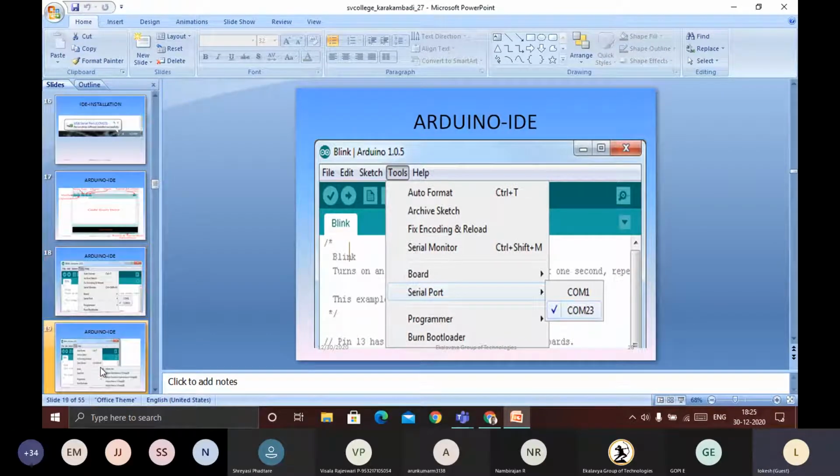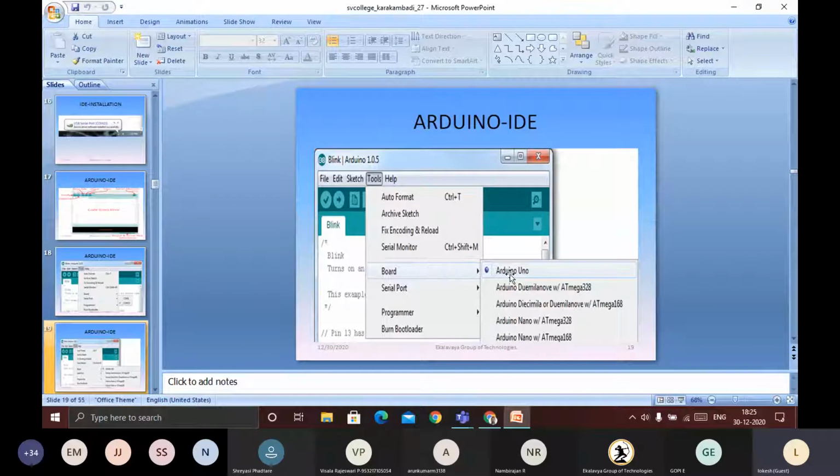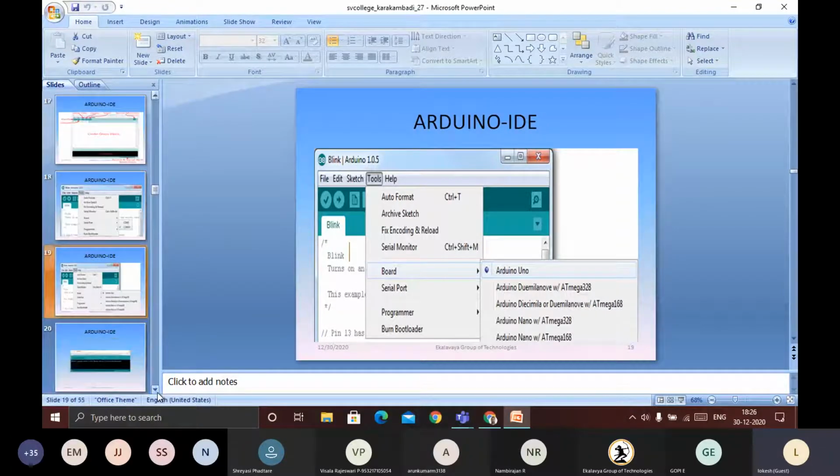After selecting the port, go to the board. Which board have you connected? In the market we have generic boards, not genuine boards. If it is a genuine board, after connecting it will give the board name and everything automatically. But if we have a generic board, then in the Tools section we need to go to Board and select the board we are connecting to the laptop or PC. Here we are connecting the Arduino Uno, so we need to select that one.